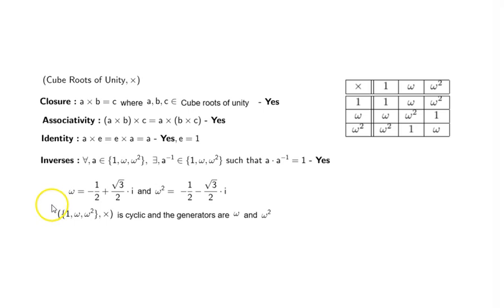What about inverse? For all A in the set of cube roots of unity, there exists an inverse of A in the set such that A times A inverse equal to 1. So inverses, yes. So that means cube roots of unity under multiplication forms a group.